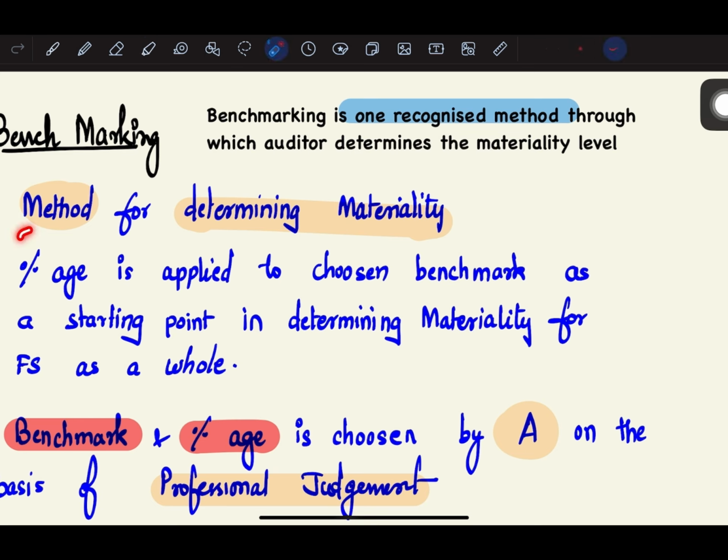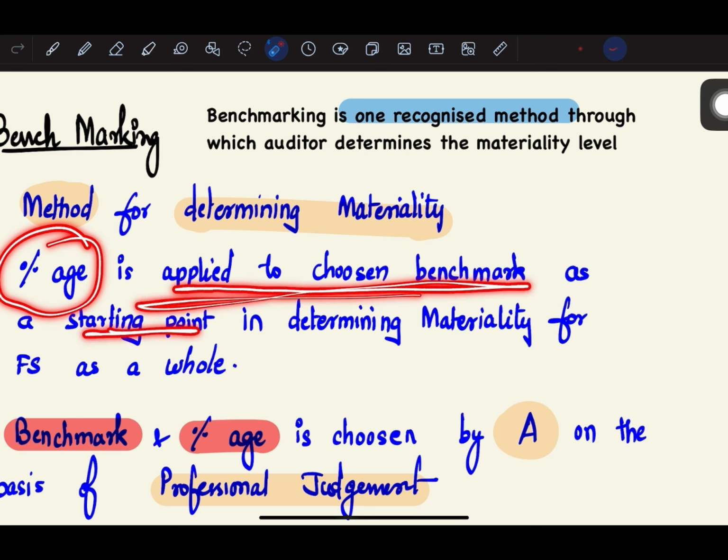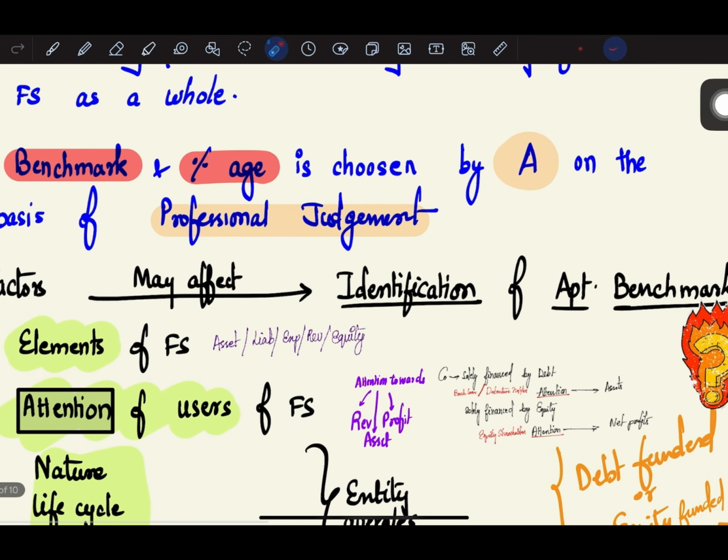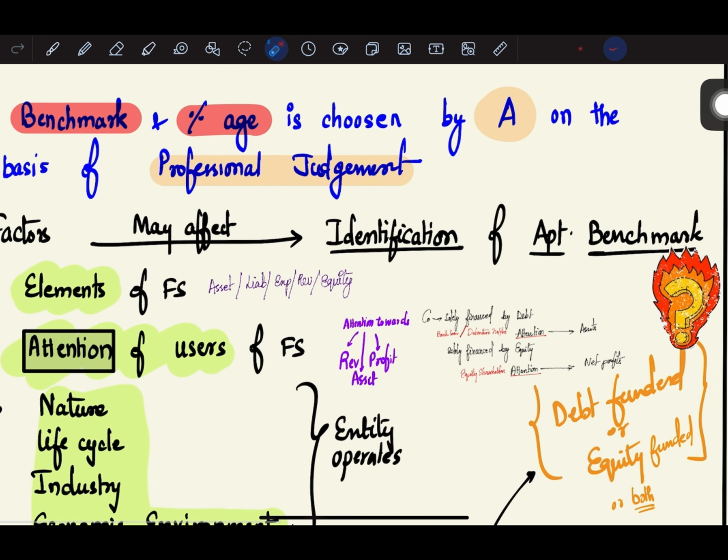So it is basically a method for determining materiality, and here a percentage is applied to the chosen benchmark as a starting point in determining materiality for financial statements as a whole. So the benchmark and percentage are chosen by the auditor on the basis of professional judgment. So what are the factors which may affect identification of an appropriate benchmark? Whatever question marks I put near the topics, these are important topics and these topics have been tested.